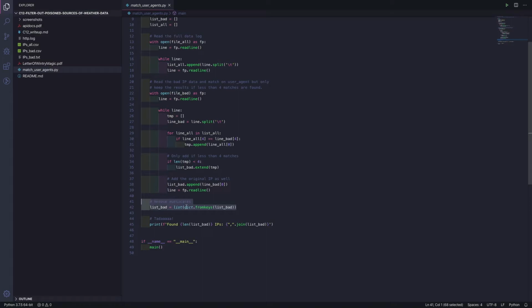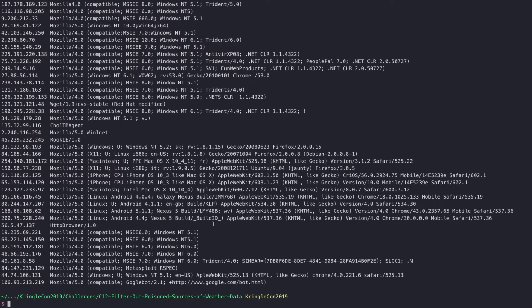And so once that's done, I then print out that final list, first the length of that list, and then the IP addresses that I found, the original 62 bad ones, plus the additional ones that are matched based on the user agent. And that should give me the output that I need to add to the firewall. It's going to be CSV output with comma in between.